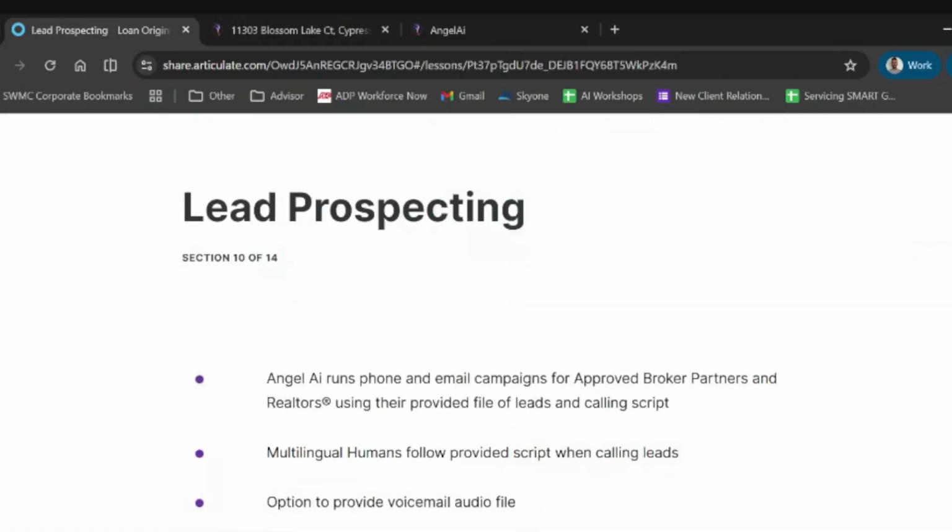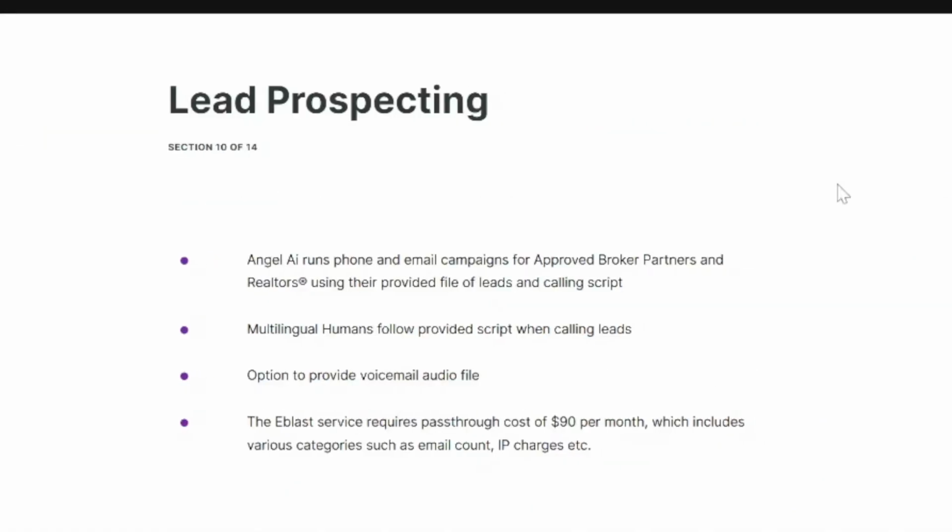Now, lead prospecting is another great tool. For the lead prospecting, you have, like I mentioned, call centers available for you with live agents. They're all bilingual. We can do as many campaigns as you want at the same time. You're not limited to one campaign. So you can have one campaign for new buyers, one campaign for sellers, one campaign for reaching out to realtors that you want to co-brand yourself with, for refinancing, for whatever it is that you want to market yourself, as long as you have the leads and you have them in a format that we can upload. Usually there are a lot of formats, even from a photo, we can upload those leads. We're going to be able to make the calls for you.